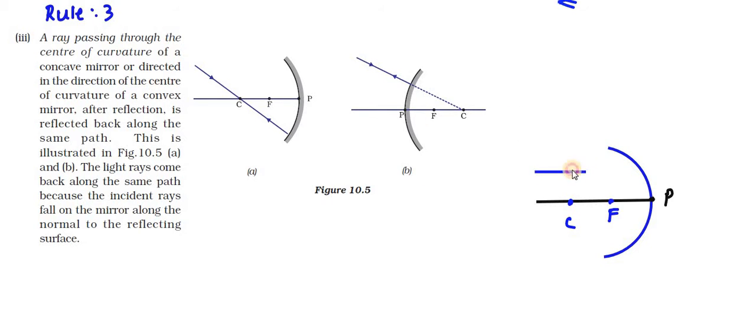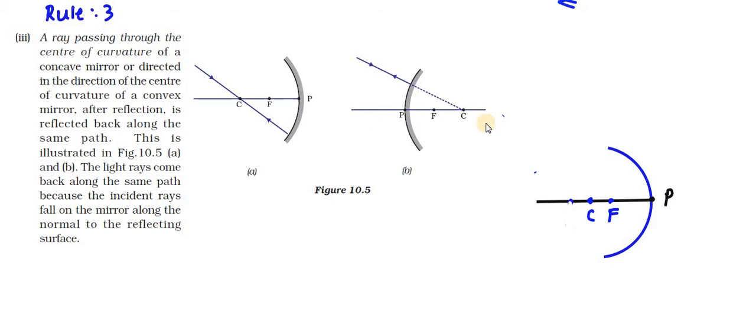passes through the center of curvature, I told that the light ray may travel in any direction. Suppose it travels to the center of curvature. I'll draw the center of curvature here. Why? Because I have not yet drawn it using the scale. If randomly taken and drawn, you will not get a proper measurement. If you take the proper measurement, all the light rays will travel in the same direction as mentioned